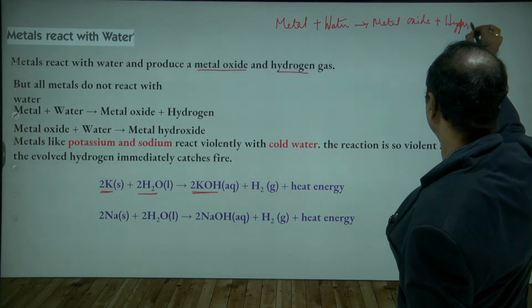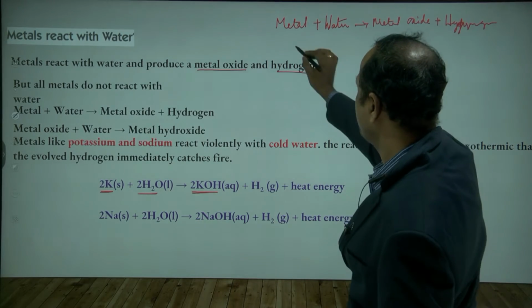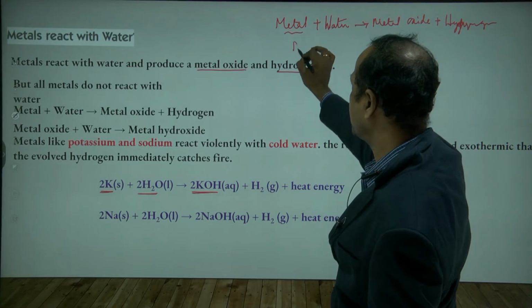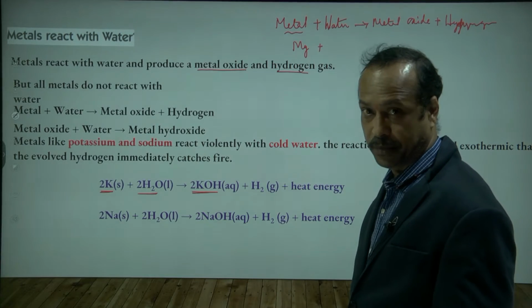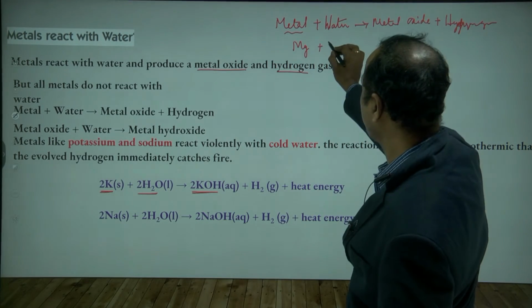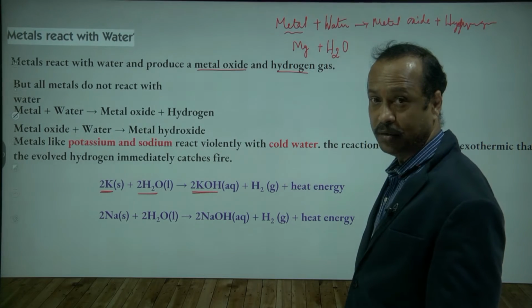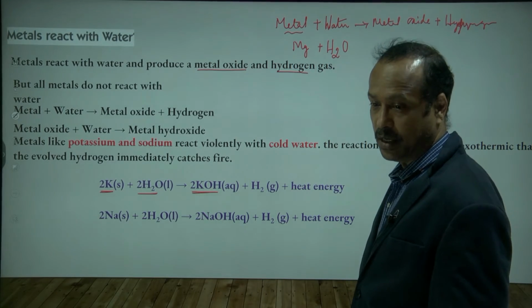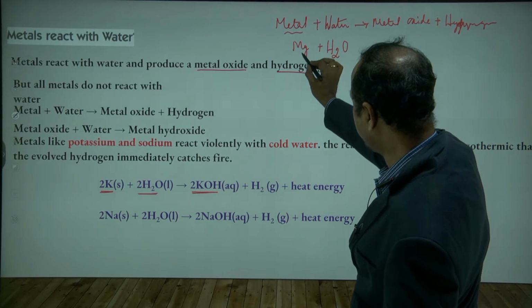For example, let us take magnesium. And the water formula is H2O. Now when both combine, what happens?